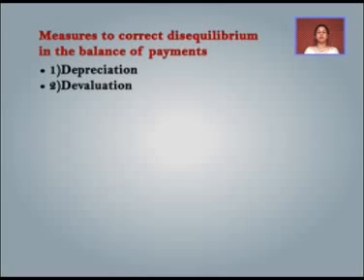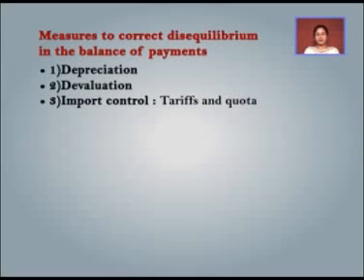Second thing we have is the import control. Import control can play a very important role in the correction of disequilibrium in the balance of payment with the two tools, that is tariffs and the quotas. In the case of quotas, the government fixes a specific limit for the import of articles from other countries.